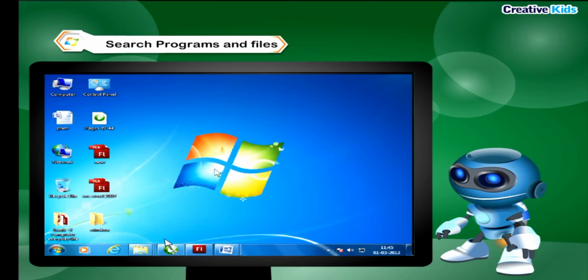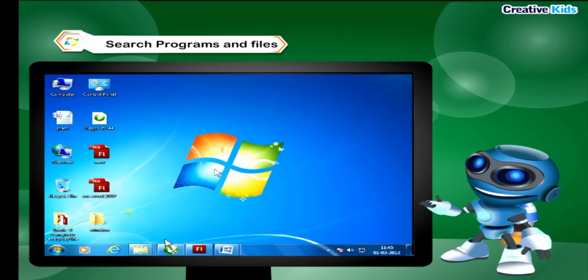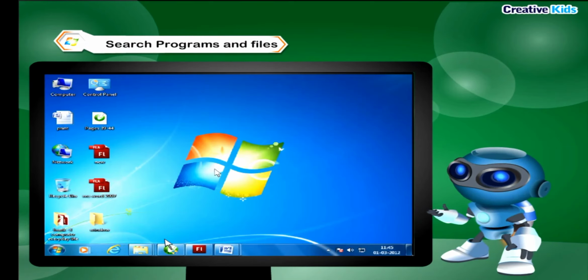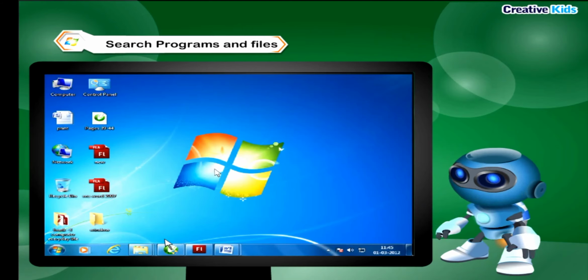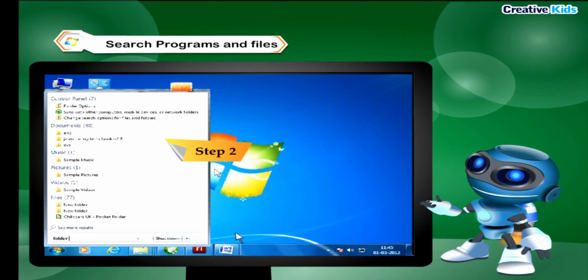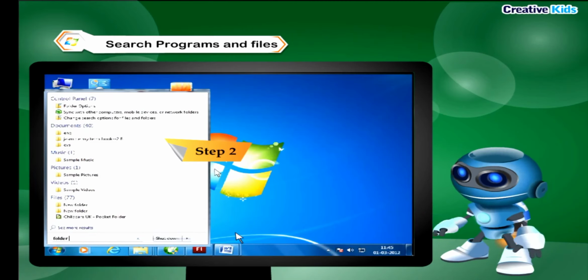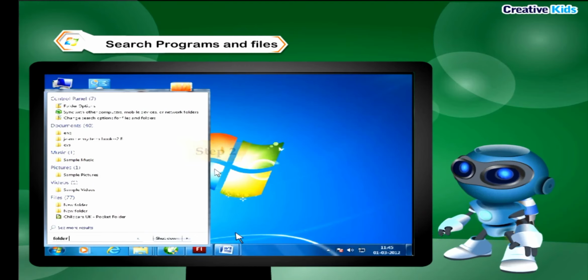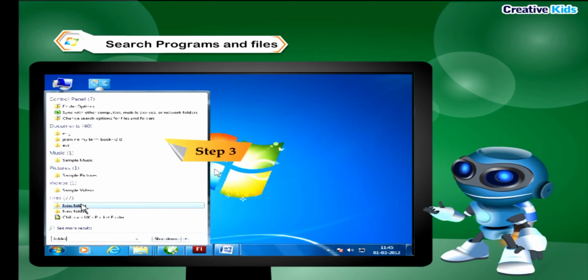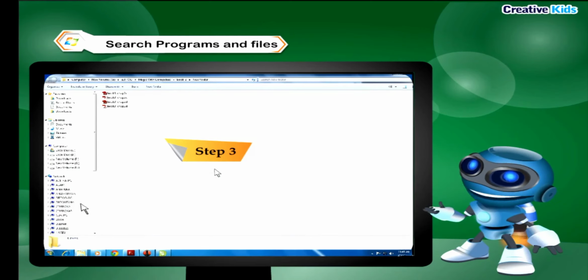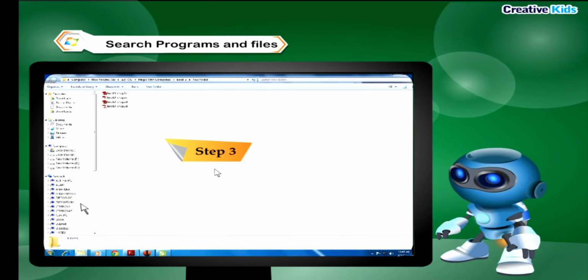Search programs and files. This option is used to search or find things in the computer. To find a saved file, follow the given steps. Step 1. Click the Start button. Step 2. Type the name of the file you want to search in the search box. A list of all the programs, files, pictures, etc. with similar names appear. Step 3. Click the required file to open it. Help and Support. You find different help topics related to Windows in this option.